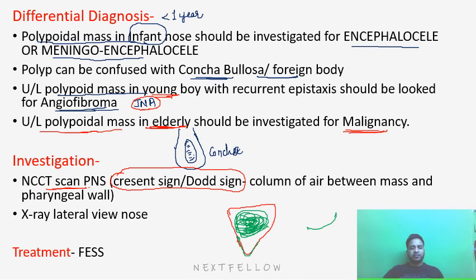So crescent is somewhat like this, no? So an air column is present. Above there is a mass and there is a layer of air in between the wall of the sinus or posterior pharyngeal wall and the mass. So this sign is known as crescent sign or dot sign. And also we can do the X-ray lateral view of nose. And what is the treatment? Treatment is again functional endoscopic sinus surgery supported with antibiotics.